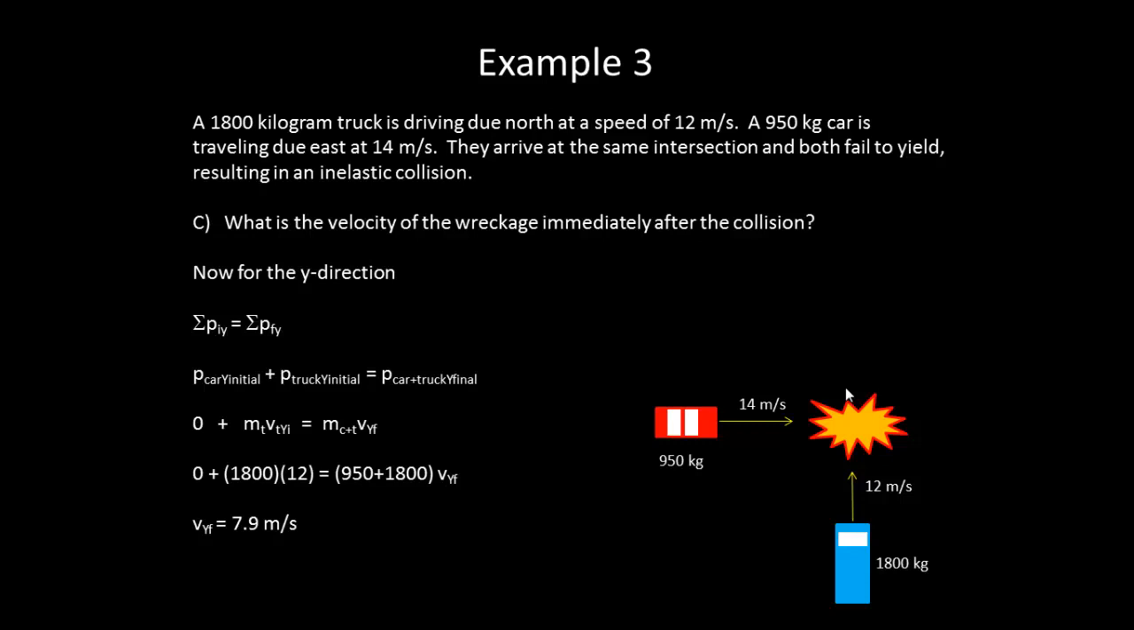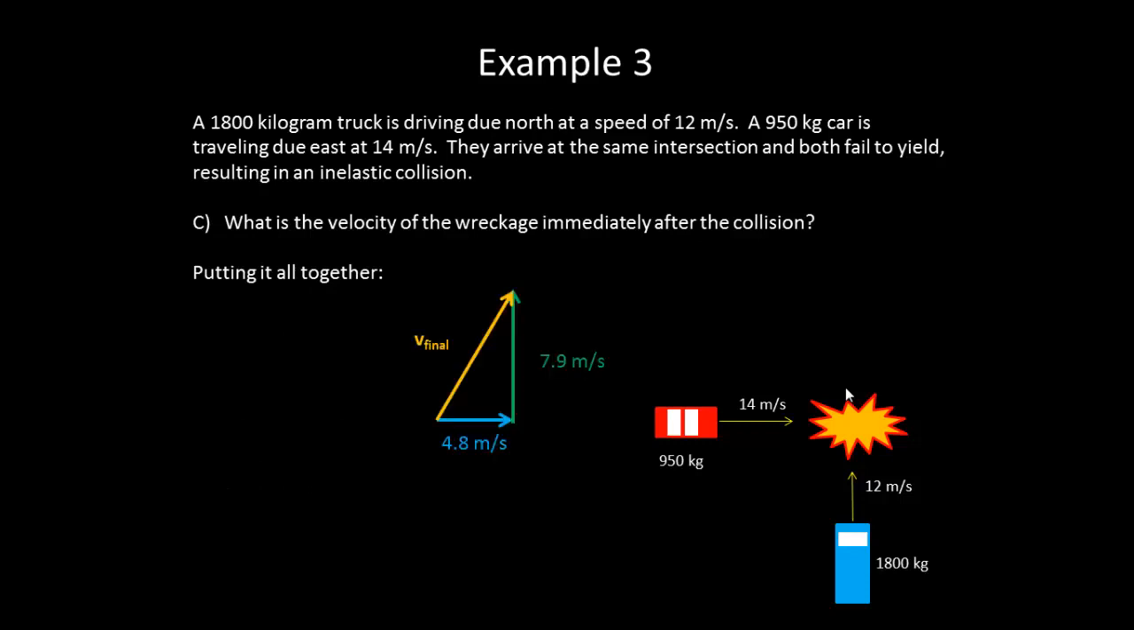So we can now consider putting this all together. We have a velocity triangle, with 4.8 meters per second to the east and 7.9 meters per second north. So our final velocity will be the yellow vector. We can find the magnitude by just using the Pythagorean theorem, and we get 9.2 meters per second. And we can find the angle using the inverse tangent of 7.9 over 4.8. We get that the angle is 58 degrees.